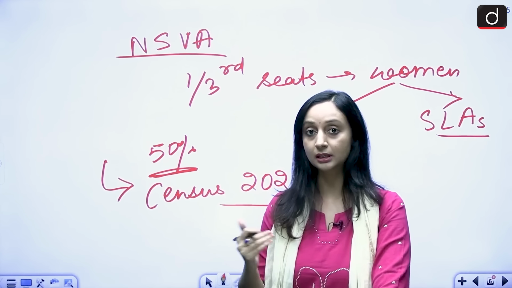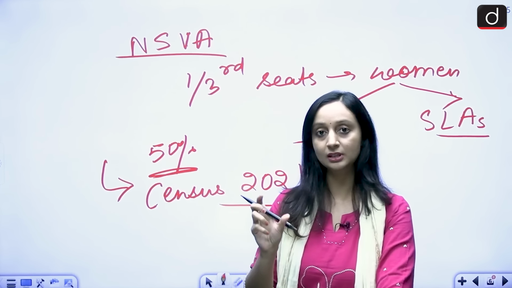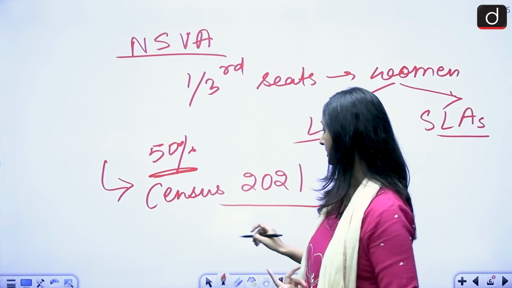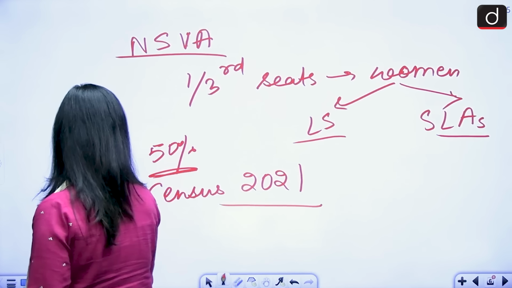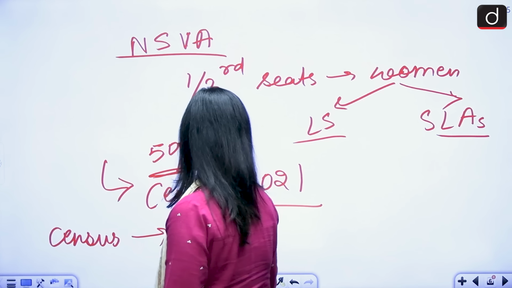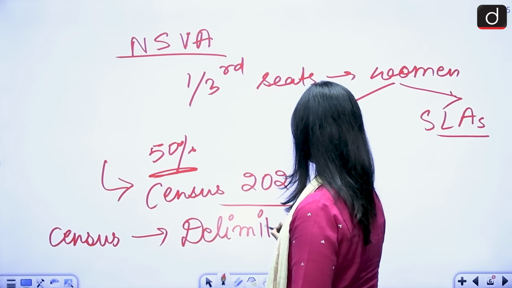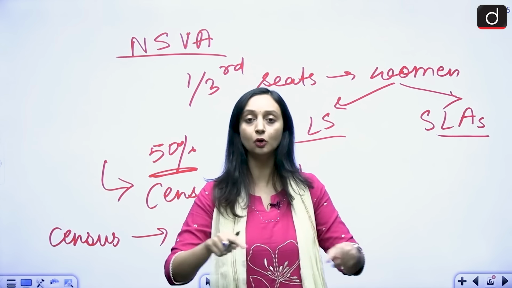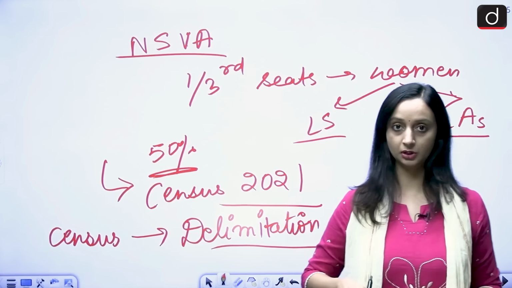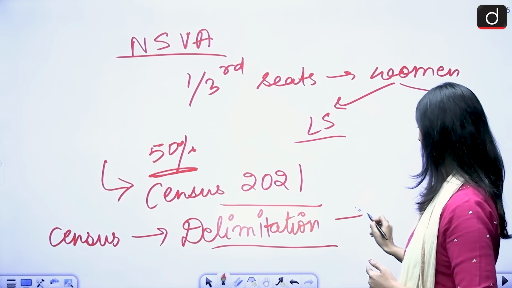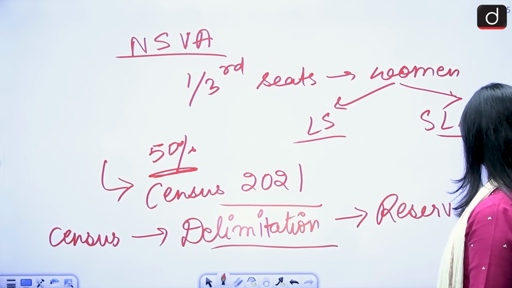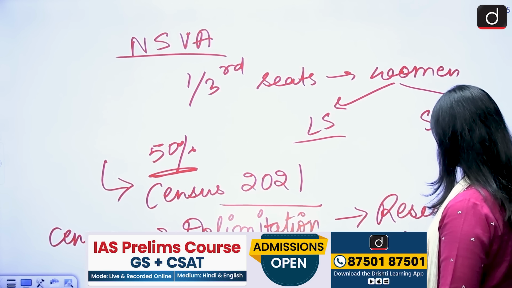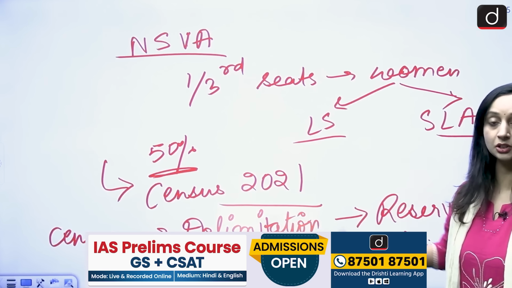So how does this representation come into the picture? First of all, a census is conducted. Based on the census, we get the total population of that area. After the census, delimitation happens. In delimitation, we actually redraw the boundaries of the constituencies. Based on that, we give reservation, and this finally is reflected in the elections. So this is the procedure that has to be followed.